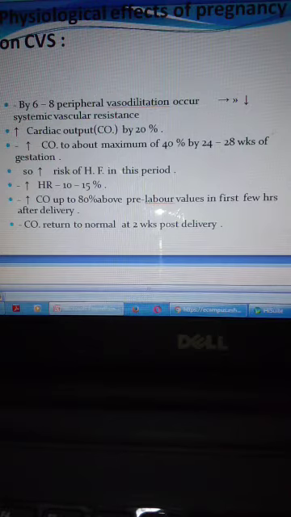So the important time with a high risk of heart failure is immediately post delivery, because of the high increase in cardiac output, and the heart is already compromised and cannot tolerate this increase in cardiac output.